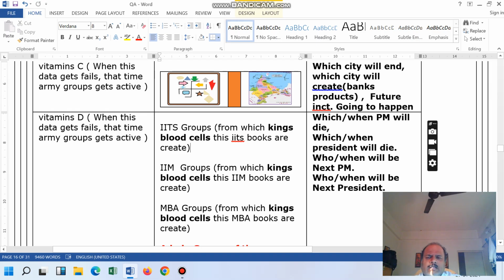Basically, we are discussing one of the topics, that is the vitamins topic. In this, we are discussing vitamin D. So one of the persons told, who actually creates this?